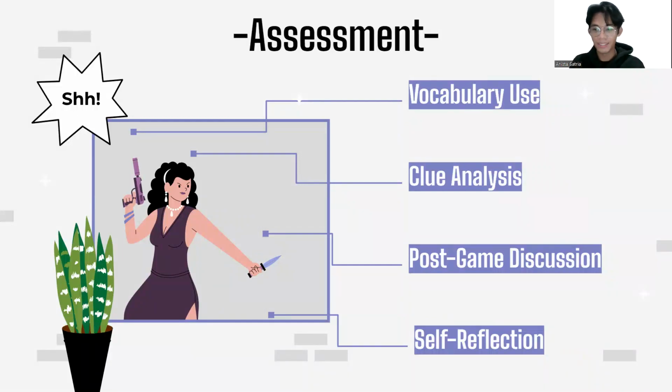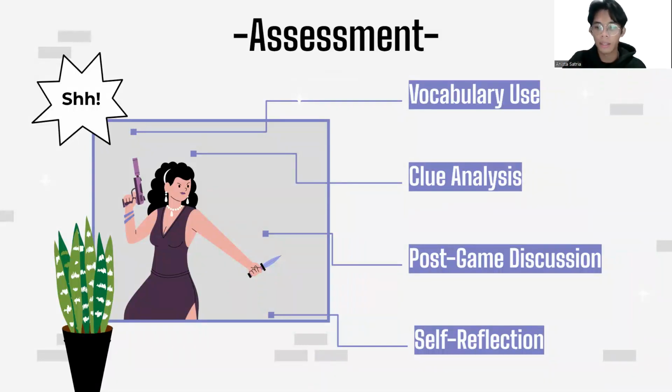Third one is the post-game discussion. Create a discussion in the game. Ask students to reflect on the challenges of giving clues, the strategies they use, and what information helped them identify the undercover. This discussion reveals their critical thinking and also communication skills. Like what I do, I ask which part makes this player suspicious, and then the player will say because they said this, so it makes them suspicious, and something like that.